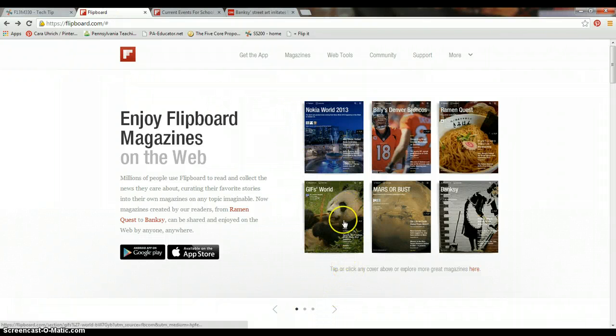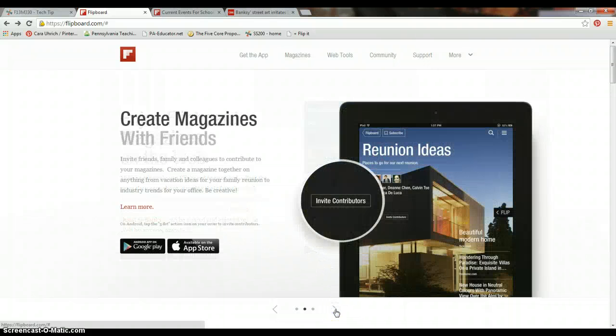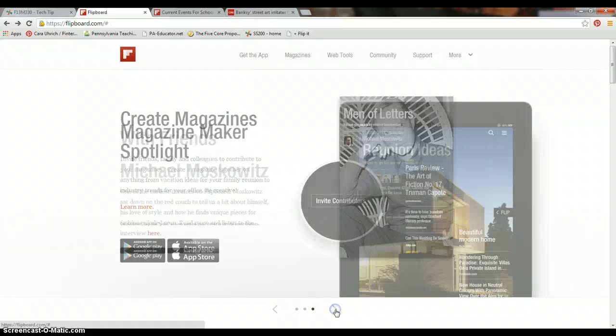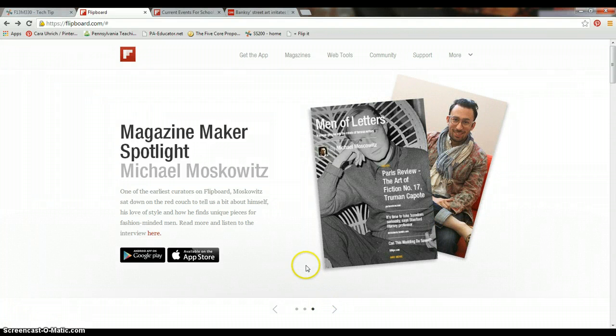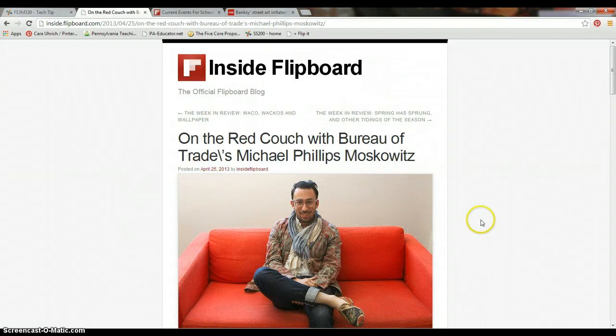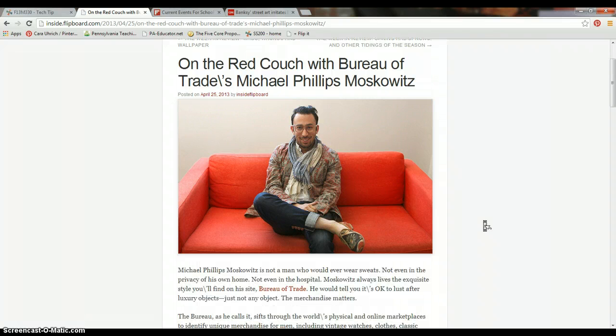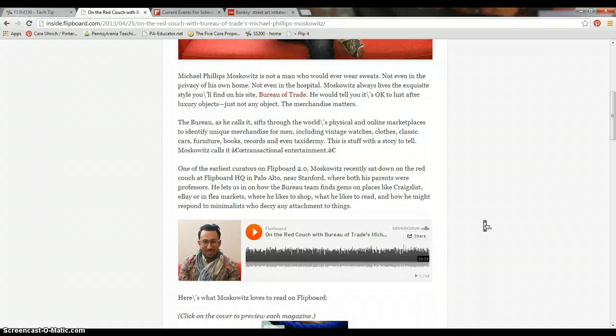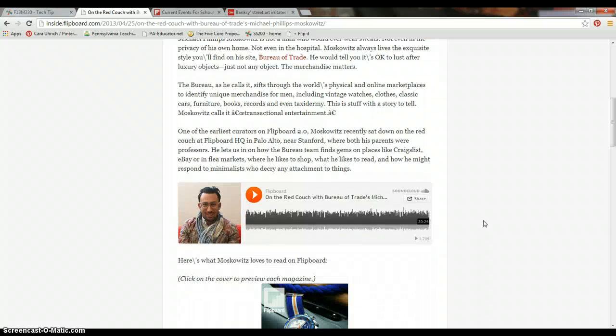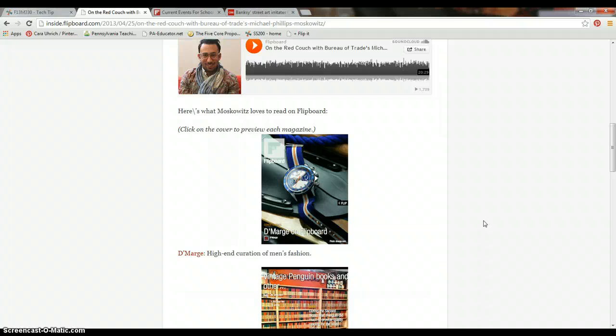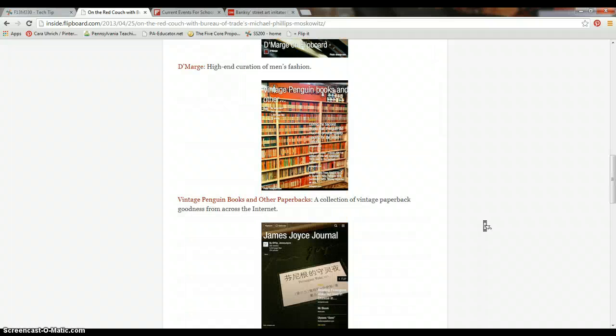Here are different magazines that have been created. As you can see, Flipboard also highlights the fact that you can invite other contributors to your magazine. Here's a spotlight on one of the original contributors to Flipboard, Michael Moskowitz. Let's take a look at what this article says about him. Here's an article that can be saved to your own magazine on Flipboard that tells us about how Michael was one of the initial creators of different magazines on Flipboard, and so he pioneered this technology for other people to use.